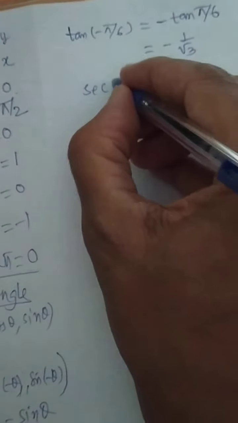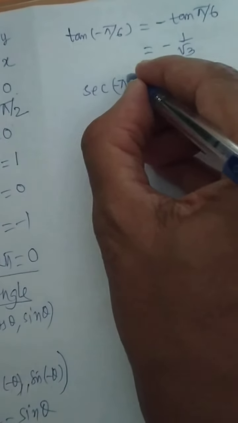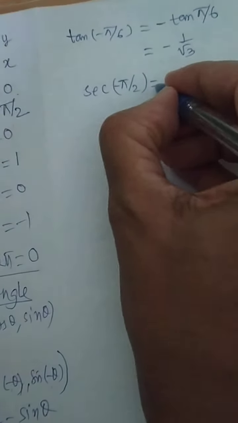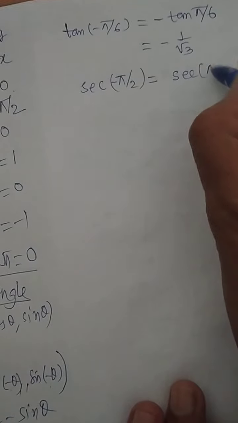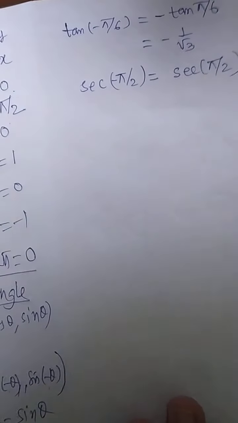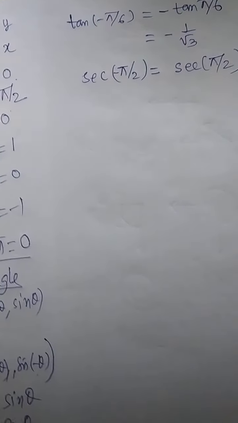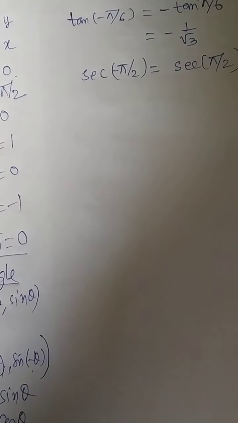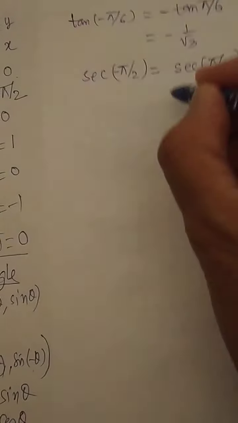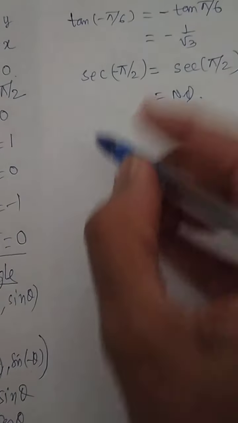What is sec of minus pi by 2? Sec of minus theta is nothing but sec theta. What is the value of sec pi by 2? Just now you have learned sec of pi by 2. If not recalling, then cos pi by 2. What is cos of pi by 2? 0. So it is nothing but not defined.